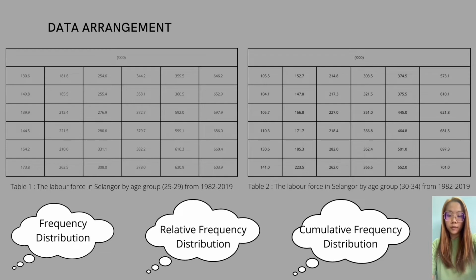There are three types of tables that can be used to describe the data. The first one is the frequency distribution. The second one is the relative frequency distribution. And the third one is the cumulative frequency distribution.